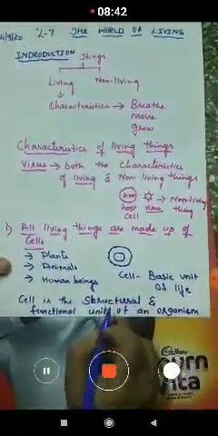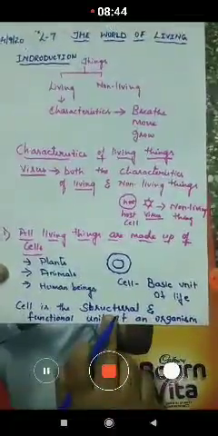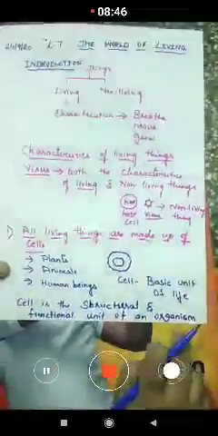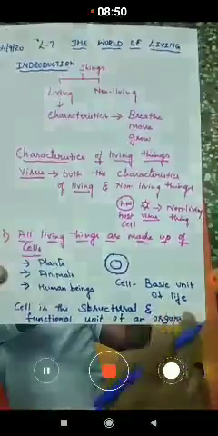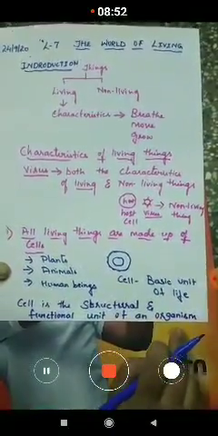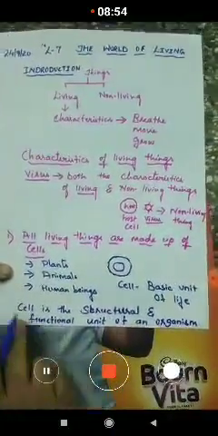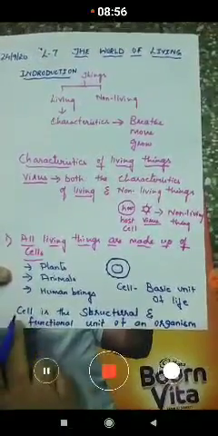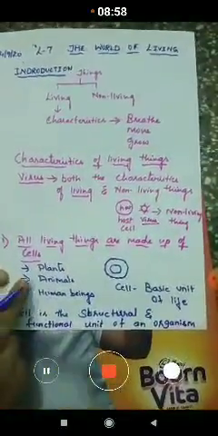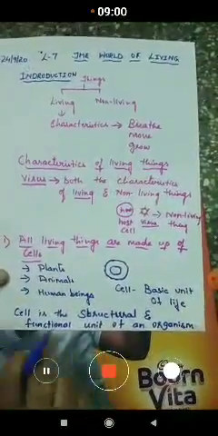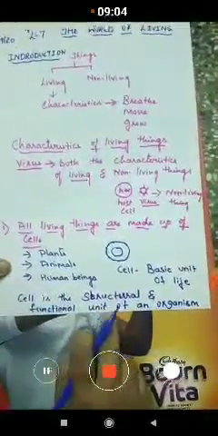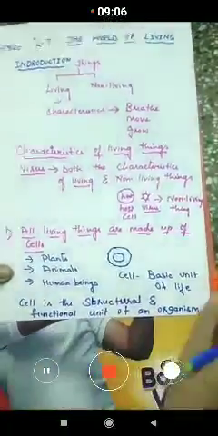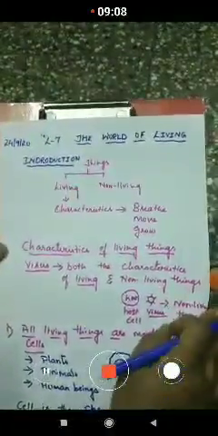Structural. What is the meaning of structural? Structural means it gives a structure to an organism, and functional unit. All the different functions that take place in an organism take place in each and every cell of the human body or the plants or the animals. So it is a structural and functional unit. It gives a structure and it also performs different functions in an organism.